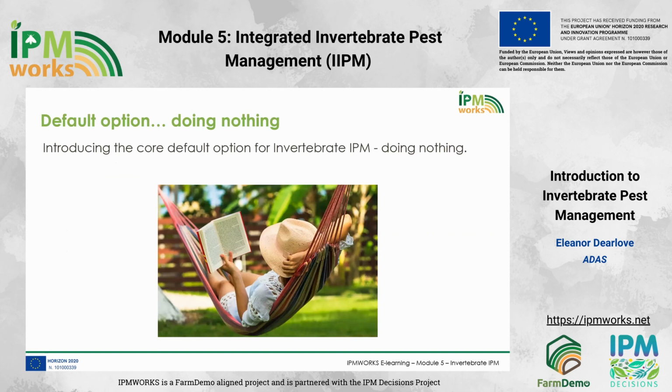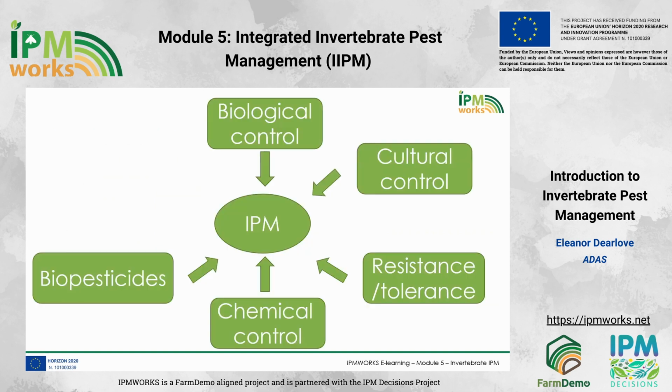The easiest way to reduce insecticide use is to not use them at all, and it is possible to do this without risking crop productivity or profitability. An IPM strategy can comprise a number of components, for example, biological control, cultural control, resistant varieties, and transition can seem overwhelming.